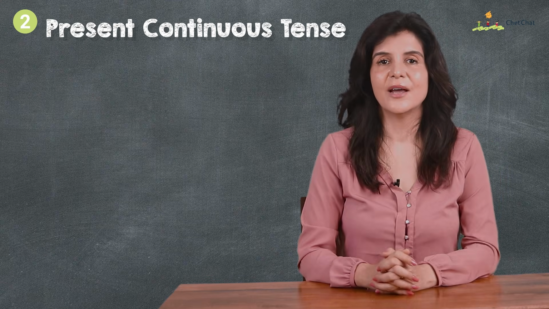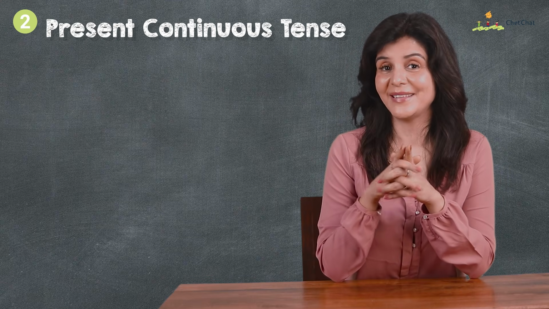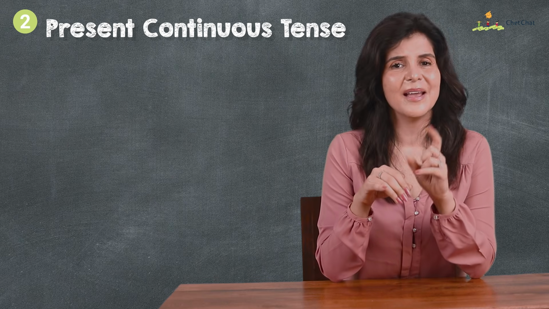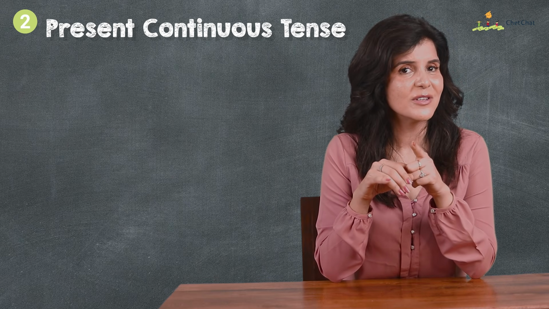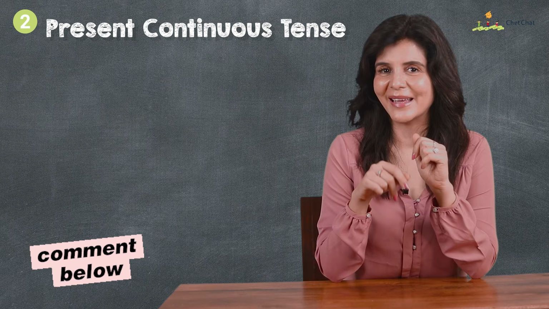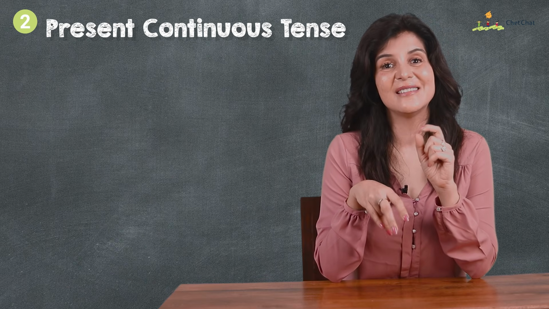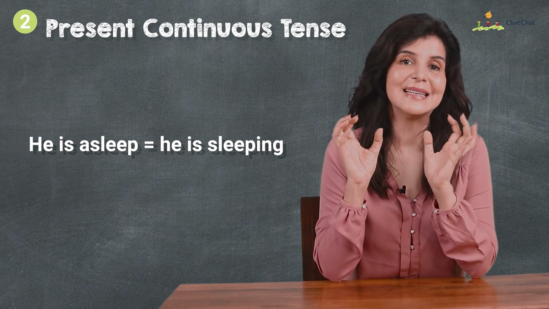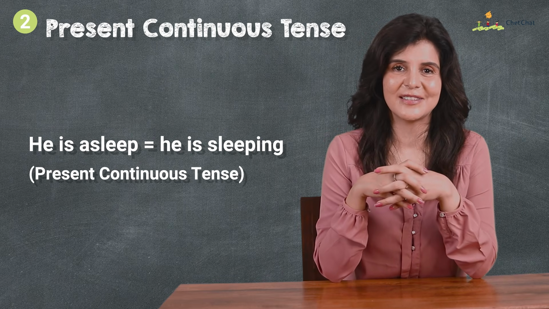Exception alert. Now, in almost all cases, the ing form of the verb is an indicator of continuous tense. But do you know if there are any exceptions? Comment below and tell me. One exception is asleep. "He is asleep" is the same as "he is sleeping," which is present continuous tense.